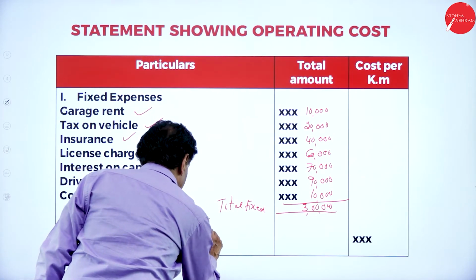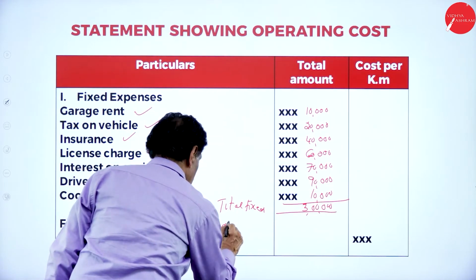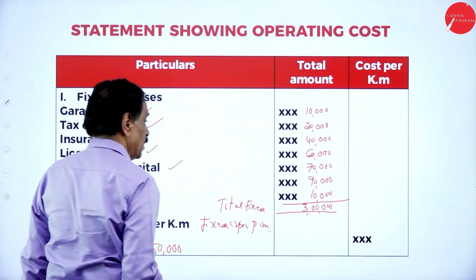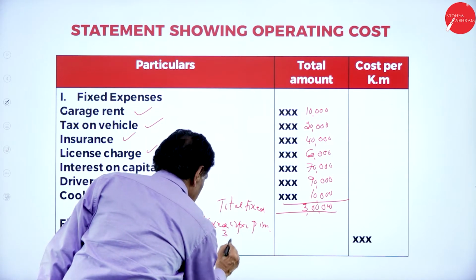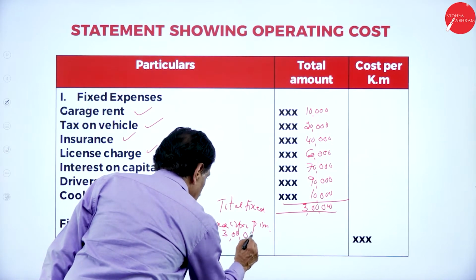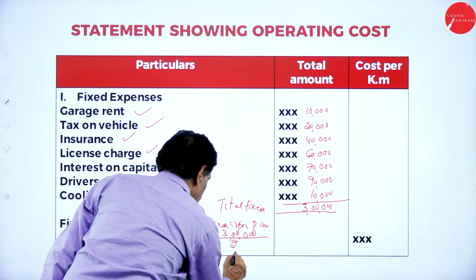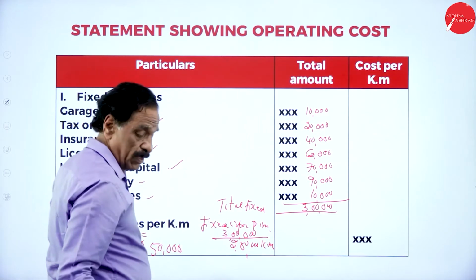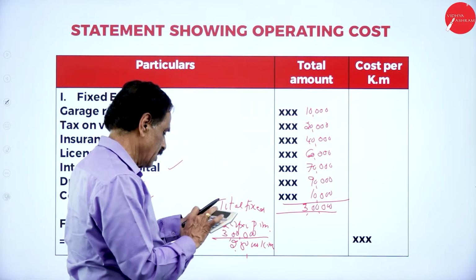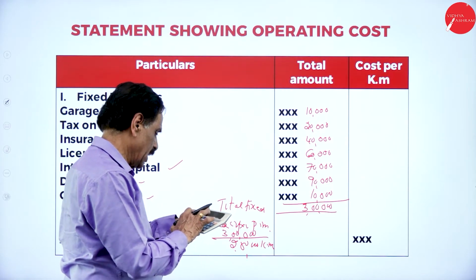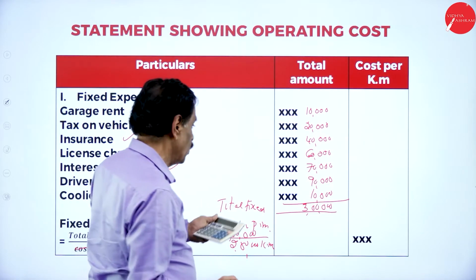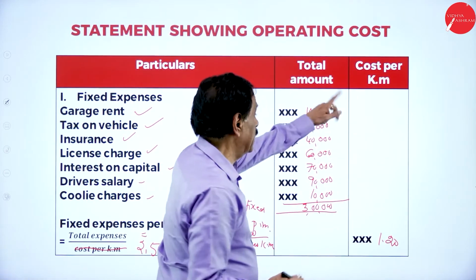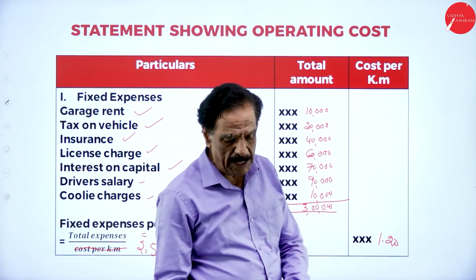So fixed expenses per kilometer: 3 lakh divided by 2,50,000 kilometers. So it is 1 rupee 20 paisa per kilometer. This is the fixed cost per kilometer, 1 rupee 20 paisa.